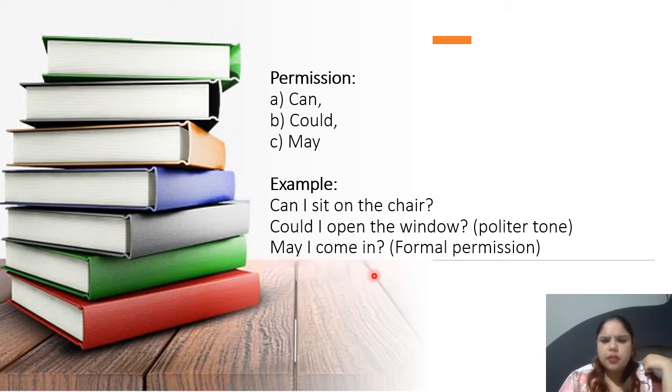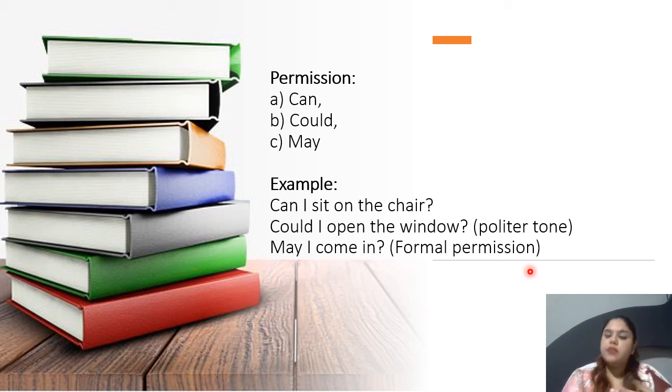May I come in is a very simple sentence that we use almost every day, especially students, before entering someone's class or maybe before entering someone's office. So may is the third type of permission verb, and we use may for more formal permissions.